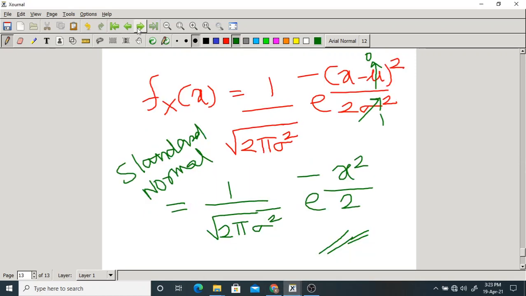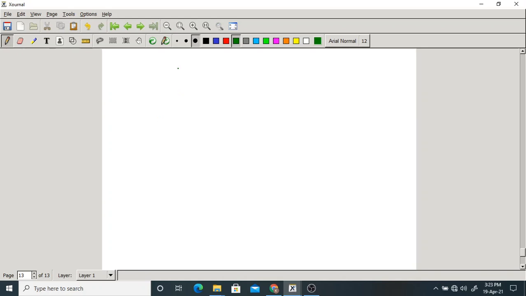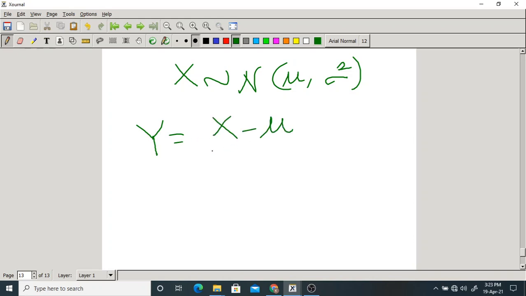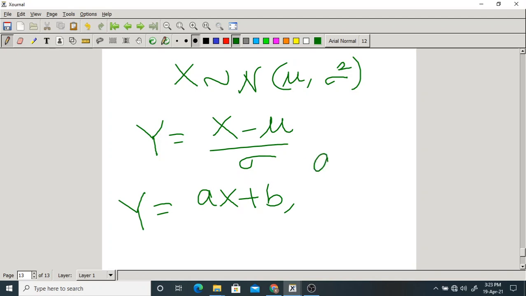Suppose x is a normal random variable with mean mu and variance sigma square. Now I am defining another random variable y equal to x minus mu by sigma. It is in this form, y equal to ax plus b. That is a linear transformation. Compare these two. What is a?